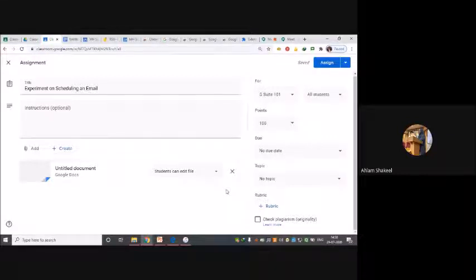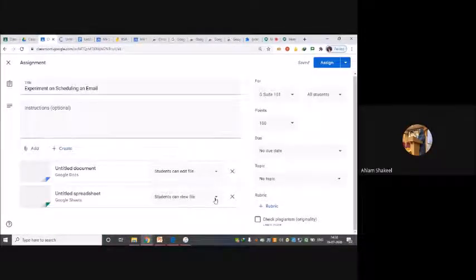So instead of using a document, I can create a sheet over here and give the option that students can edit this file. Each and every student will be able to edit this file, and the activities will be saved, showing which student has edited what. So they cannot do any mischief over here.